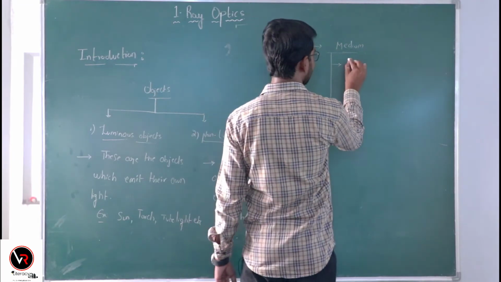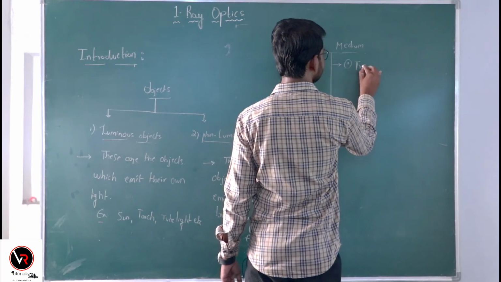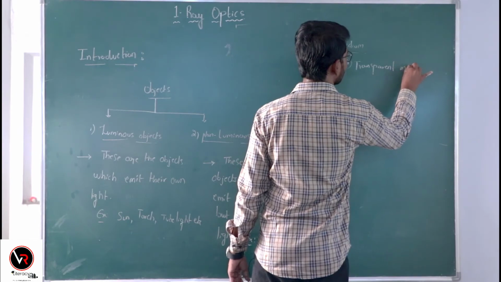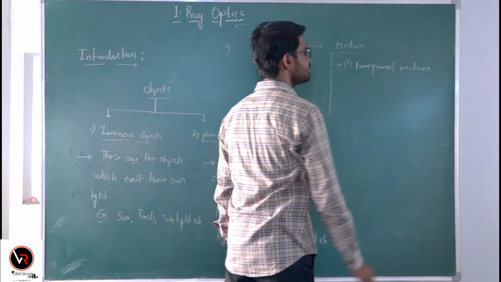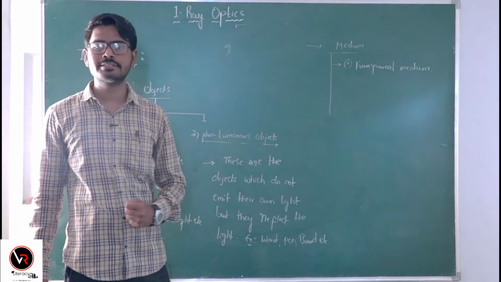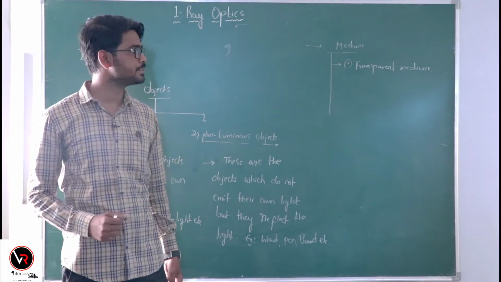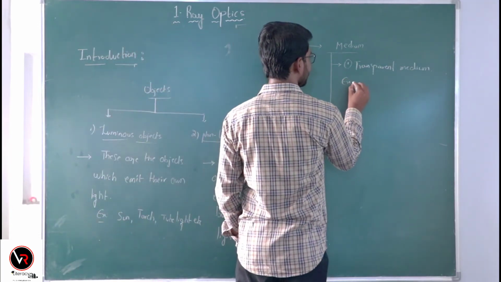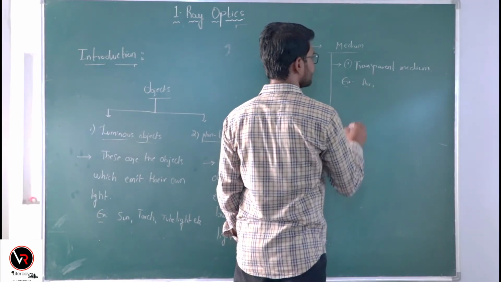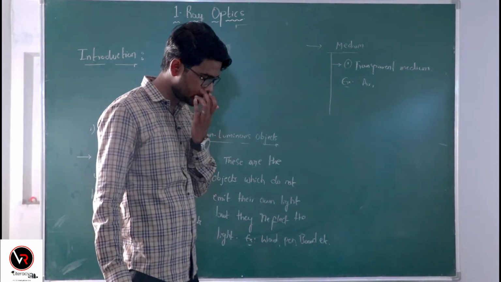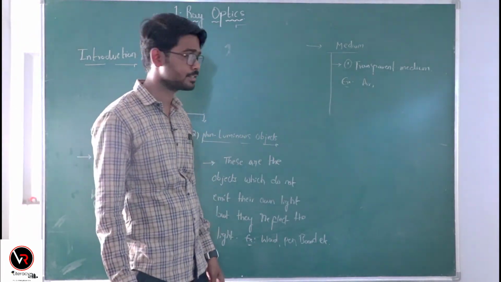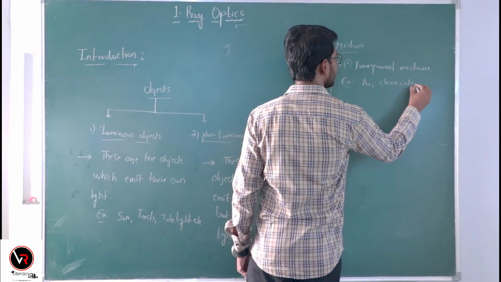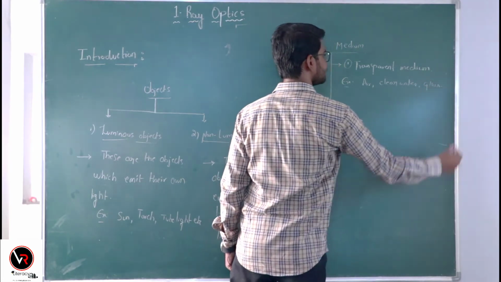They are: transparent medium, this is the medium in which light can pass easily and travel larger distances. The very best example is air. Air is the transparent medium in which light can travel a larger distance, and also clear water, glass, etc.